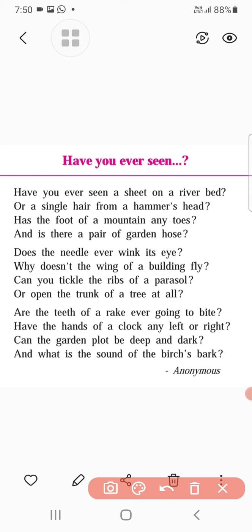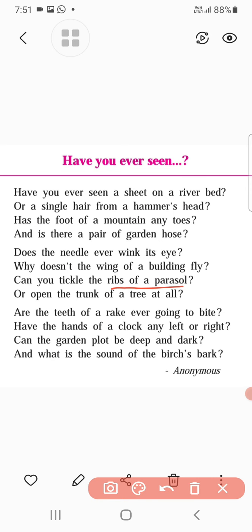Now the human ribs means the rib cage is there. In the rib cage of the human being, all the delicate organs are kept. Those are known as the internal organs. Which internal organs are there? Our lungs, heart. These are the delicate organs which are kept inside the rib cage. Understand? And that rib cage is compared with the ribs of the parasol.